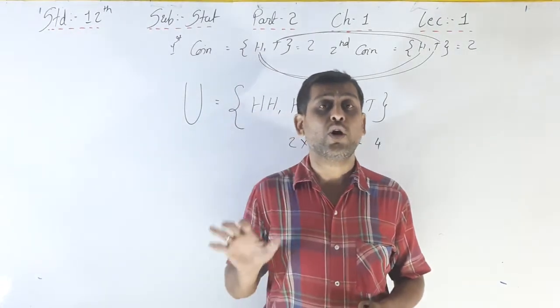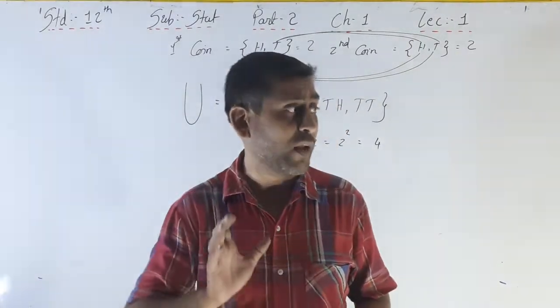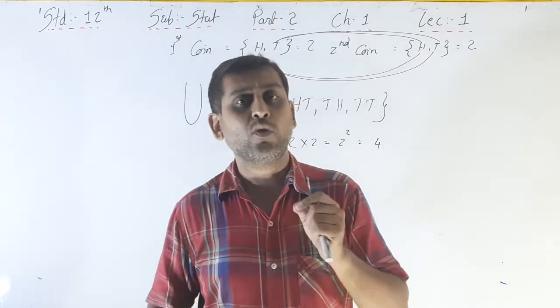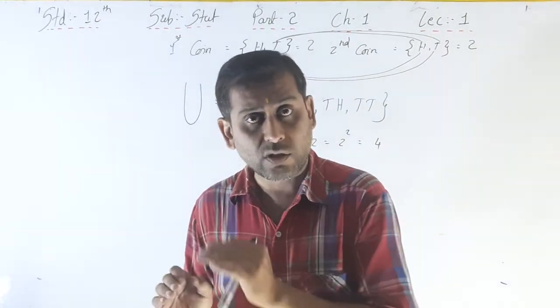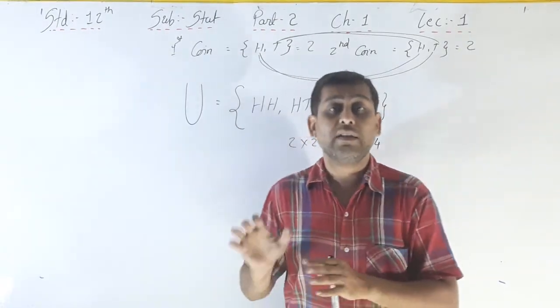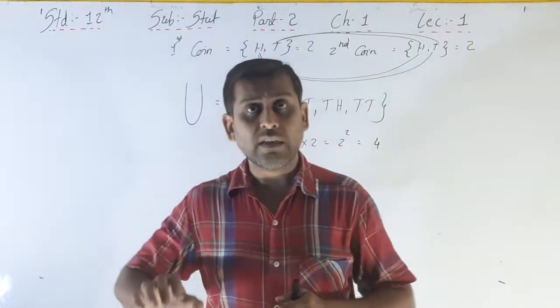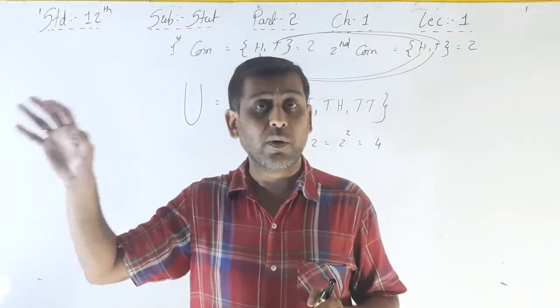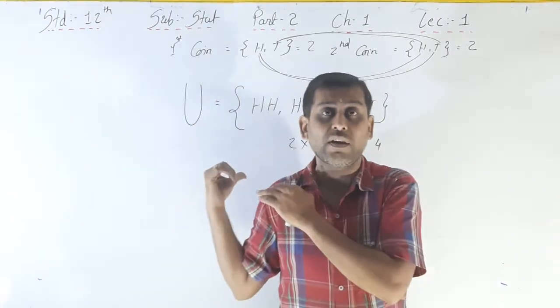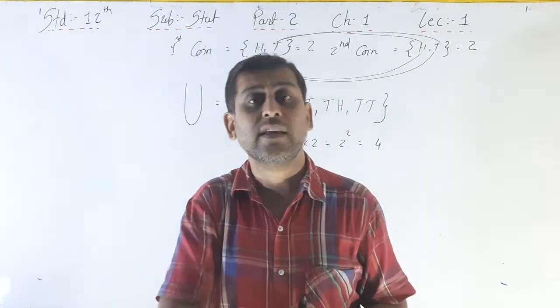From these, 2, 3 or 4 mark practical questions will be asked. That's why we have to do that. These are only the easiest sums, but they will not be asked in the board. Here is the basic of that particular long sum.